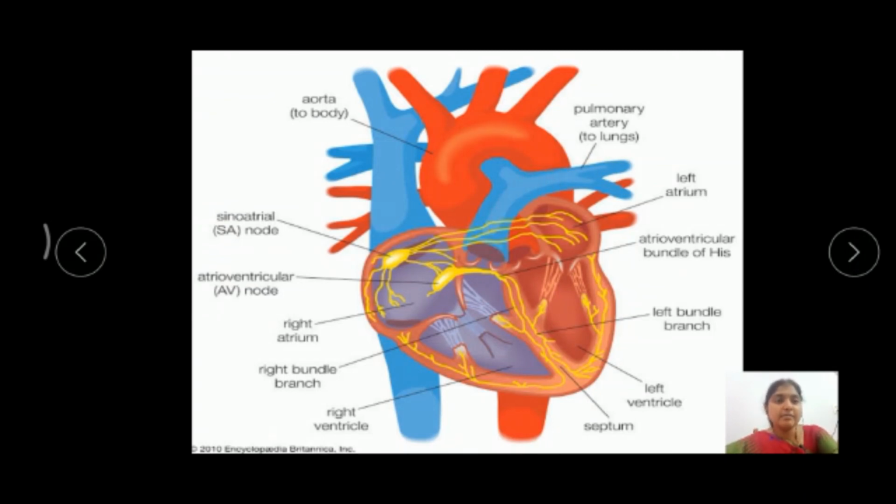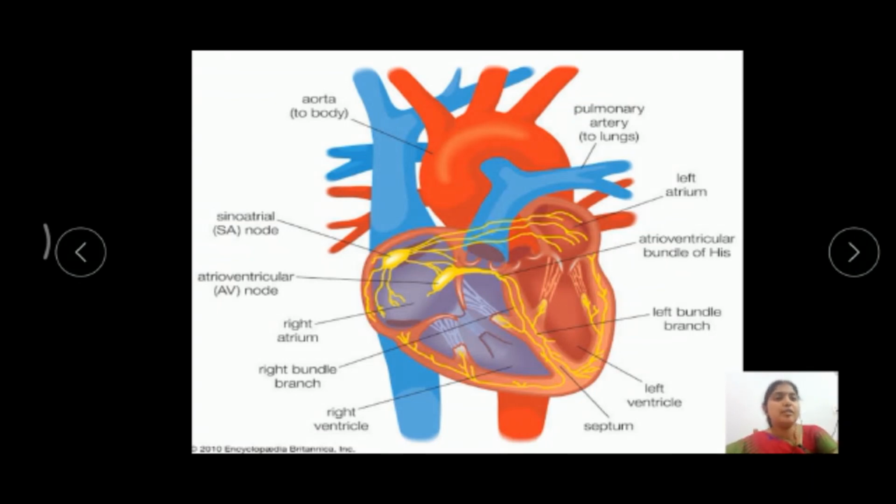It receives the deoxygenated blood from the right ventricle and pumps it into the lungs. The systemic arch arises from the left ventricle, receives the oxygenated blood, and pumps it into different body parts.